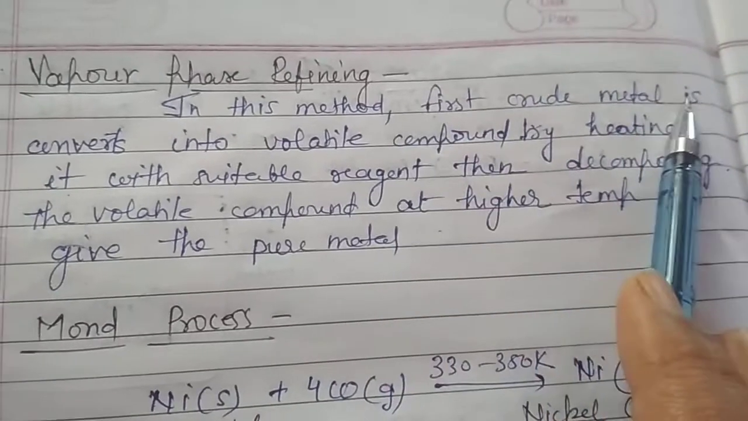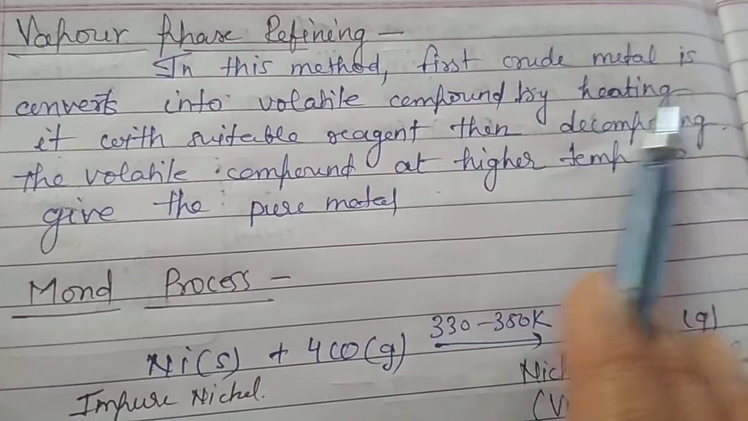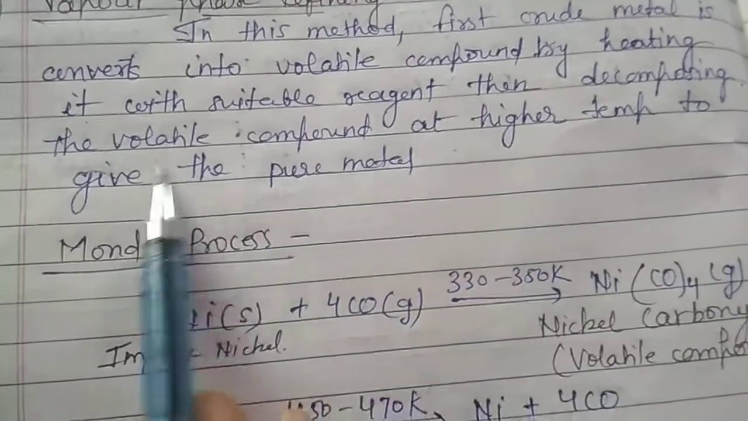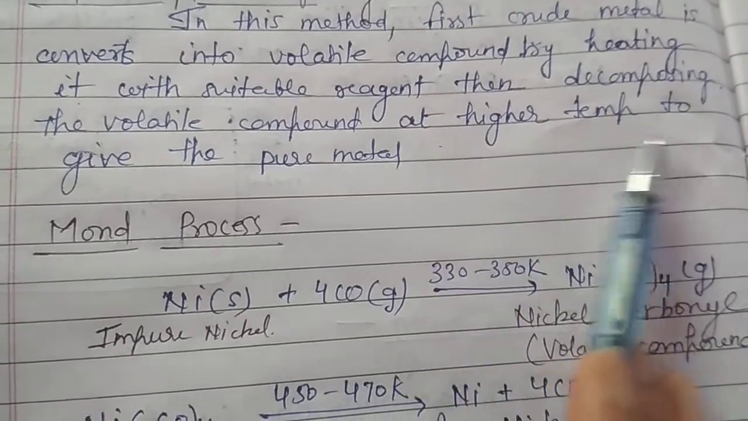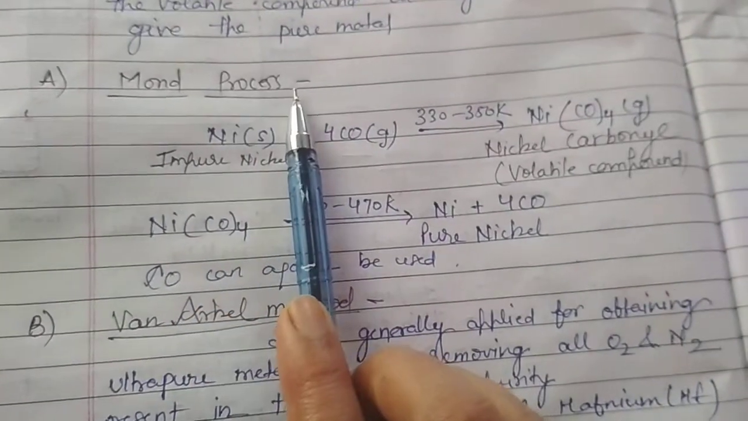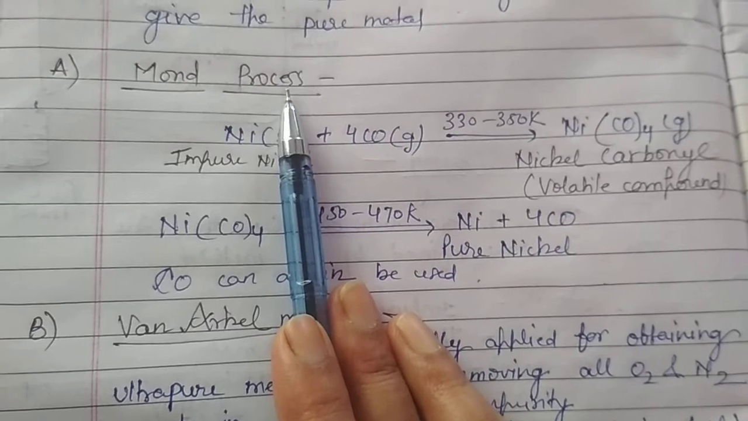So in this method, the crude metal is first converted into a volatile compound by heating it with a suitable reagent, then decomposing the volatile compound at high temperature to give the pure metal. It can be subdivided into two: the Mond process, that is applied in the case of refining of nickel.